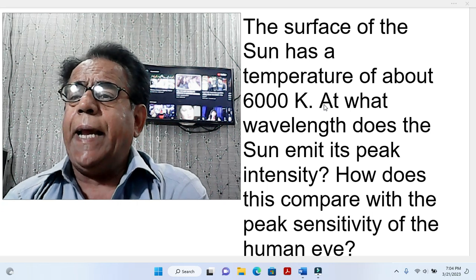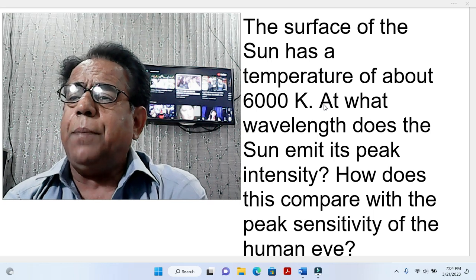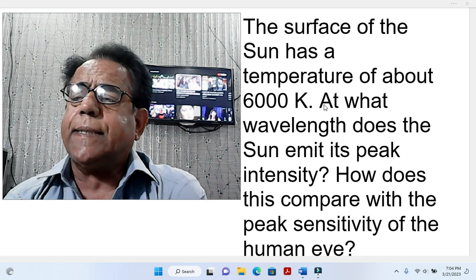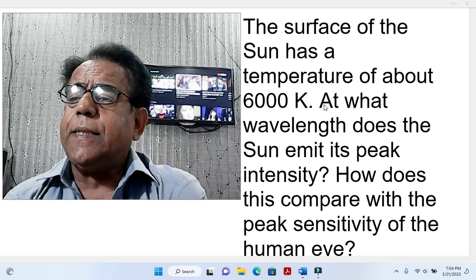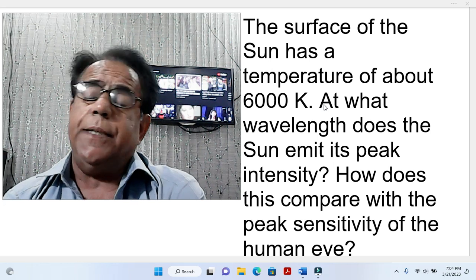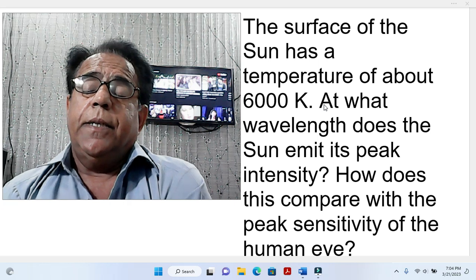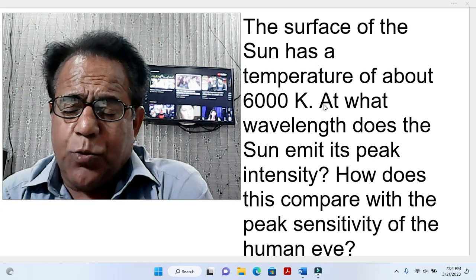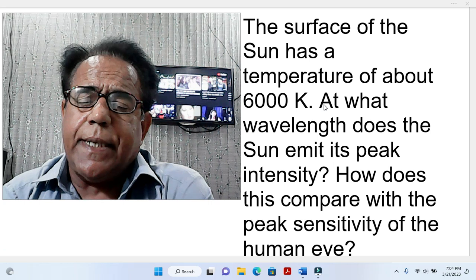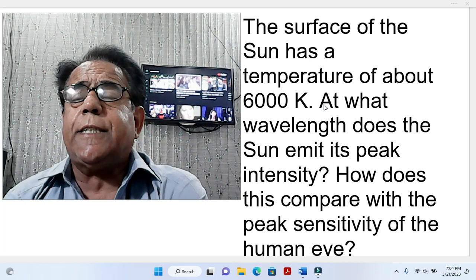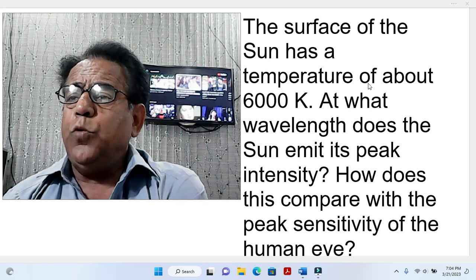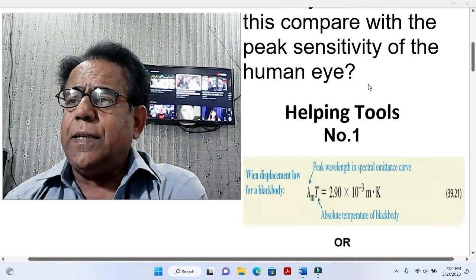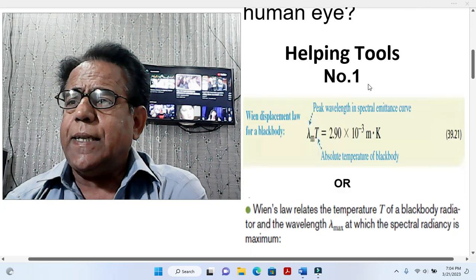6000 Kelvin. At what wavelength does the sun emit its peak intensity? How does this compare with the peak sensitivity of the human eye? Dear students, here actually we will take into consideration the electromagnetic spectrum. We move to its solution, then we will discuss what is the actual position.